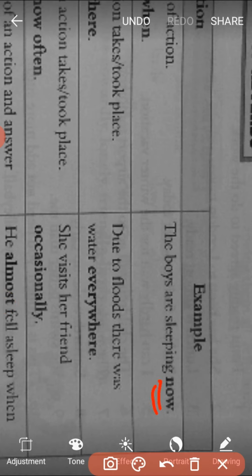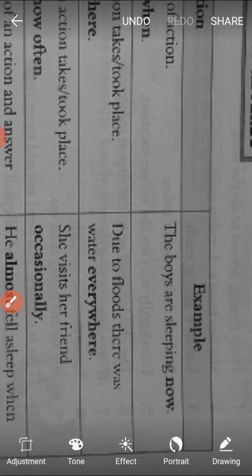So here, see, the example is given: the boys are sleeping now. So at the time of speaking we find the boys sleeping. Here the word now is an adverb, and it tells about the action taking place. So it shows the time, now. That's why here now becomes the adverb of time.